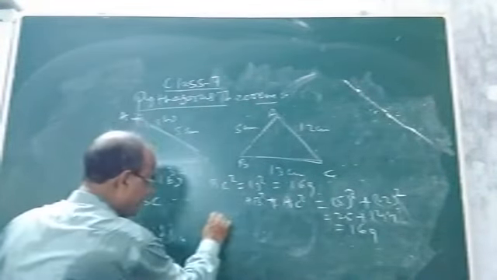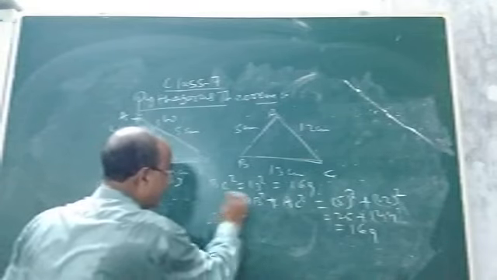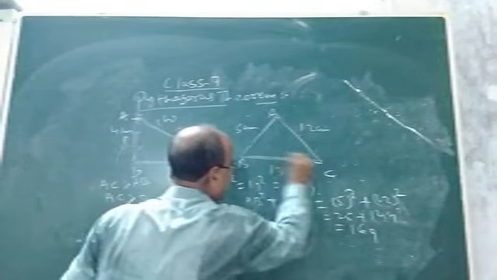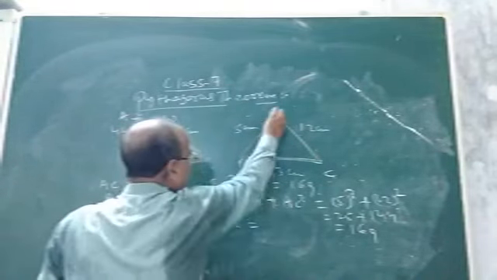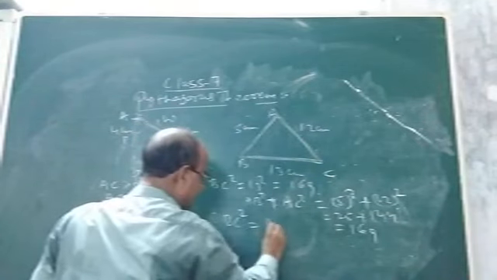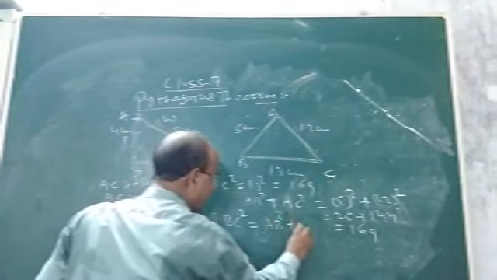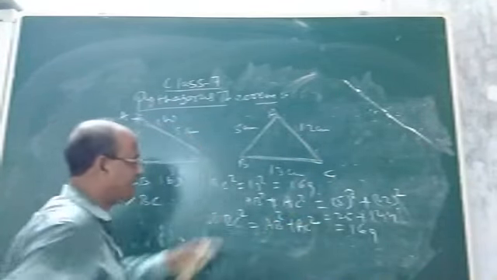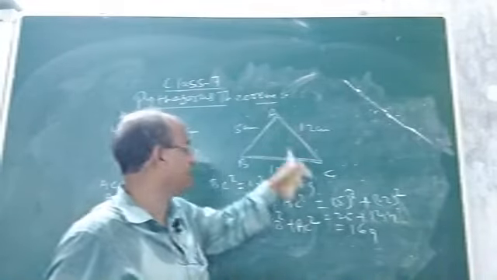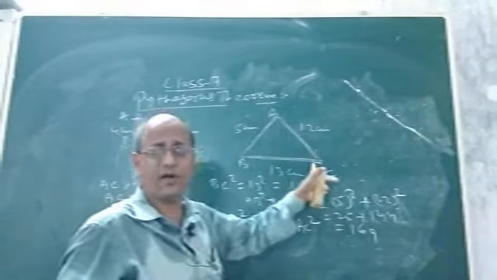That means we say that the square of BC is equal to the sum of the squares of this side and this side, that is AB square plus AC square. You see, the square of BC is equal to the square of AB plus the square of AC.